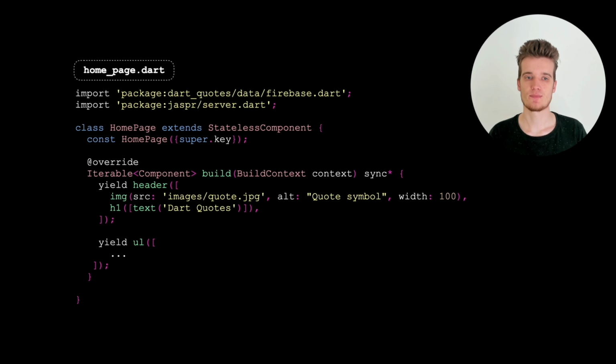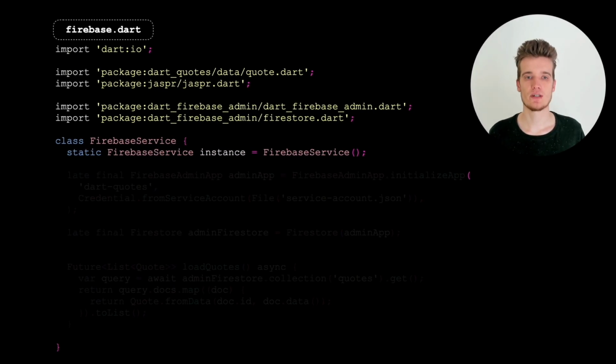Let's start with the homepage. We're going to yield a header here with the quote symbol and a title. And then we want to return the list of quotes. Now, before we continue building this UI here, we need to think about how we're going to load this from Firebase. And we are still on the server here. All the components so far have been rendered purely on the server. So we also need to access Firebase from the server. We can do that using the Dart Firebase admin package. Here I'm just using a singleton for the service, but you can use, of course, a service locator or any state management you want.